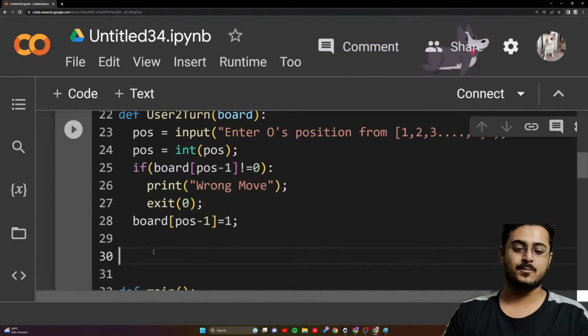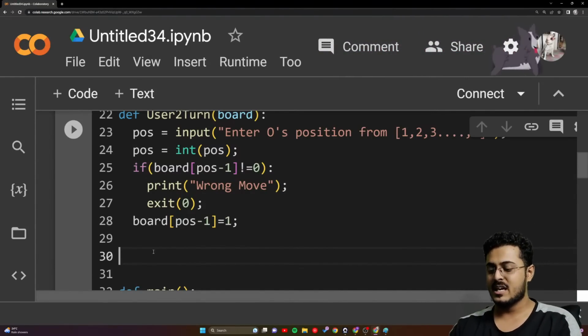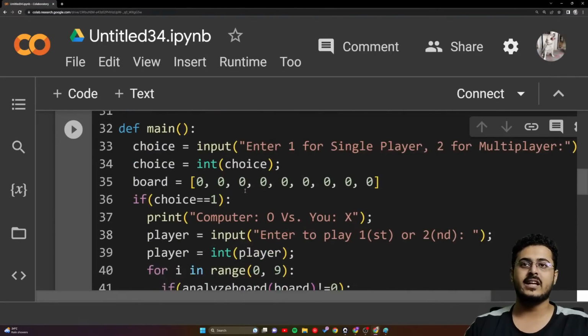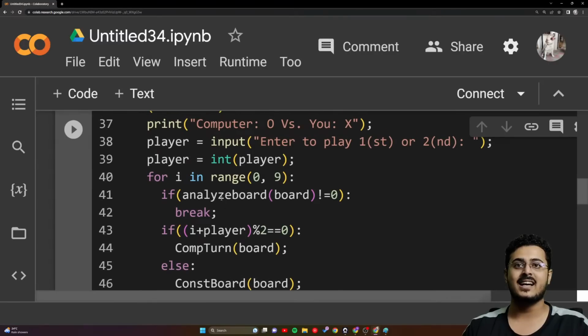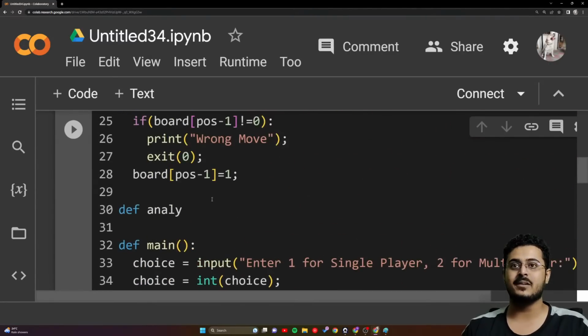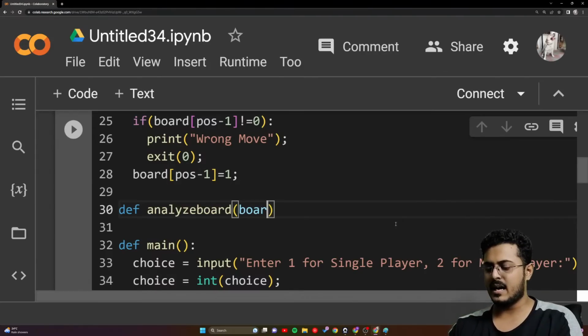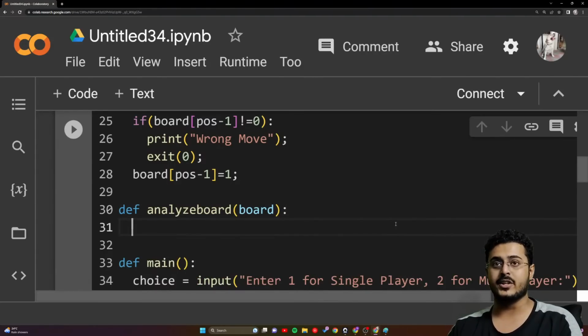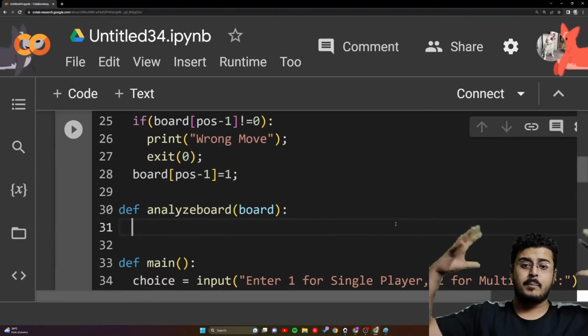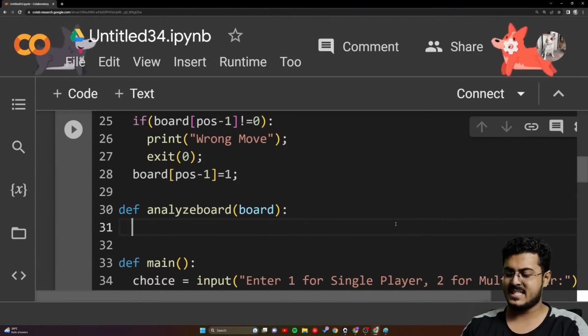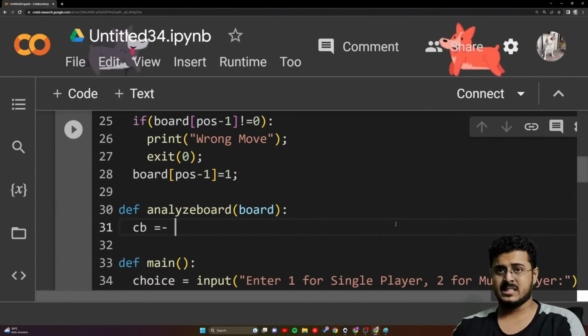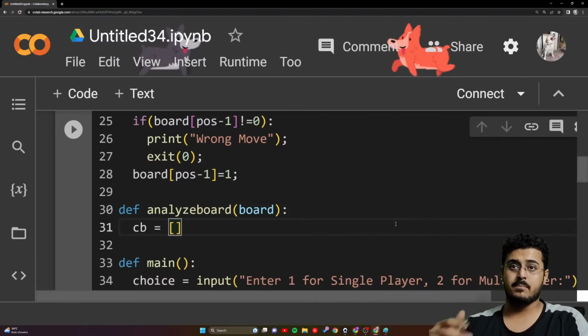def analyze_board, and it should take a board as an input. I'll just copy the name so that I'm not making any spelling mistakes. Control V, and then board. That is the input it is going to take. Now we'll create our big list, our big bucket, called CB. CB is equal to, and then the big list.